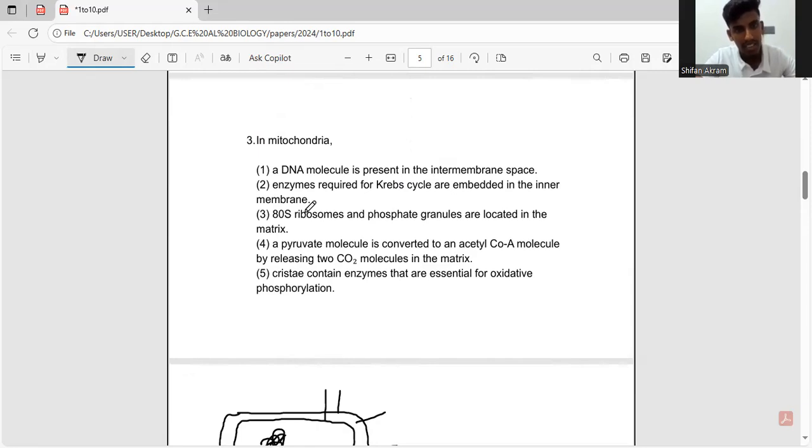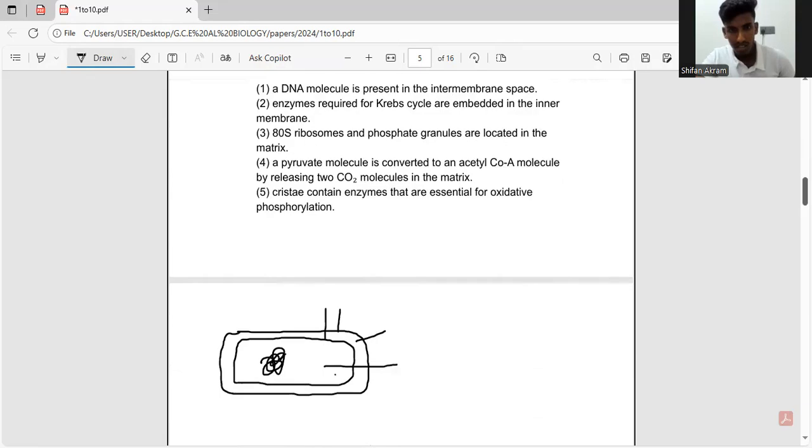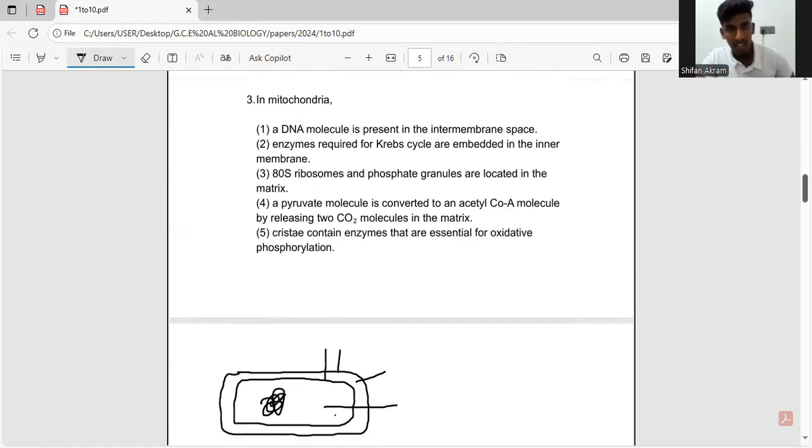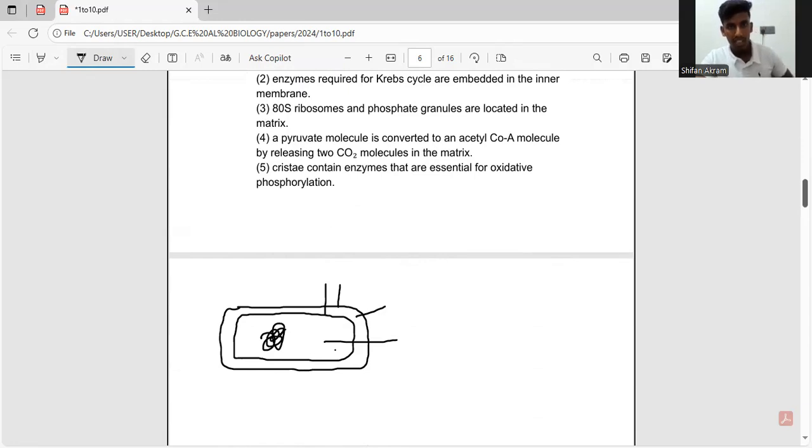The second answer says enzymes required for the Krebs cycle are embedded in the inner membrane. So as we know, this is the inner membrane. They are saying the enzymes are present in this part of the mitochondria. Krebs cycle is the second process in aerobic respiration. Aerobic respiration has three processes. Remember that: glycolysis, the Krebs cycle, and the electron transport chain.